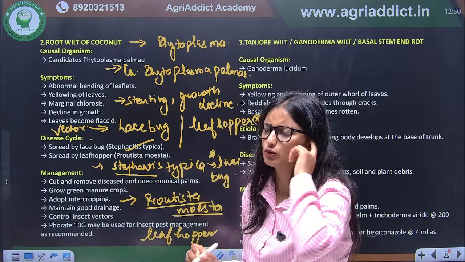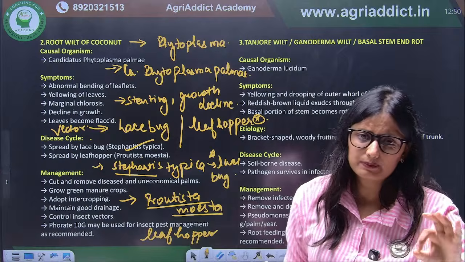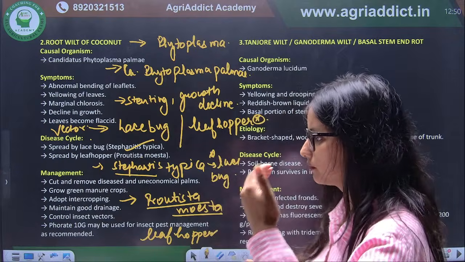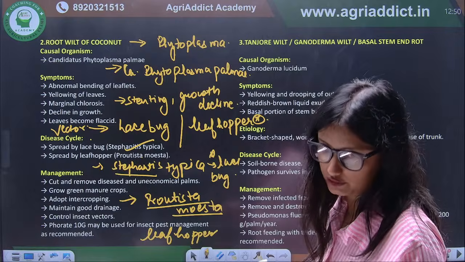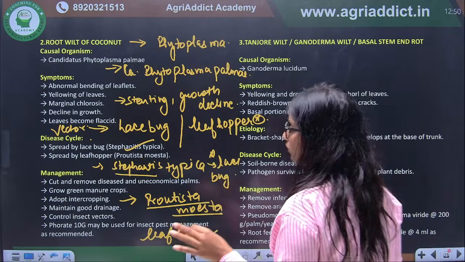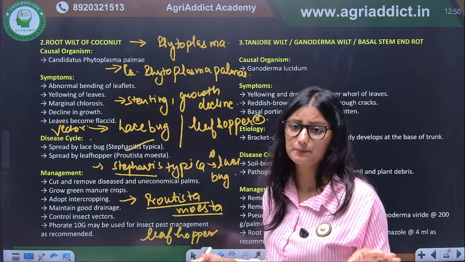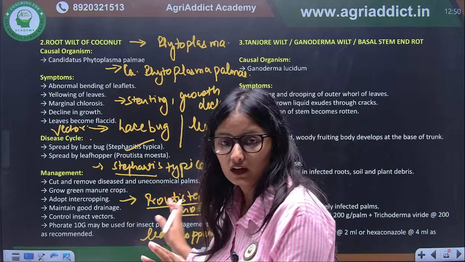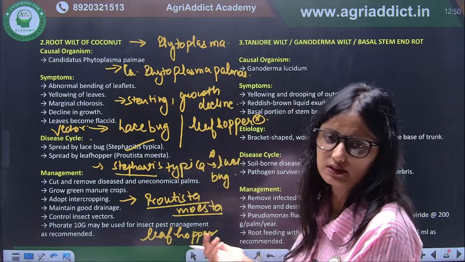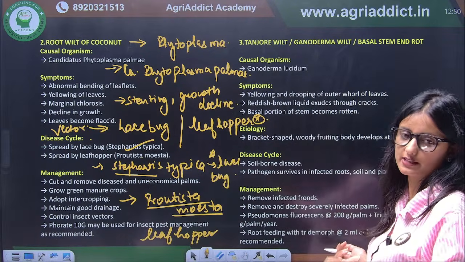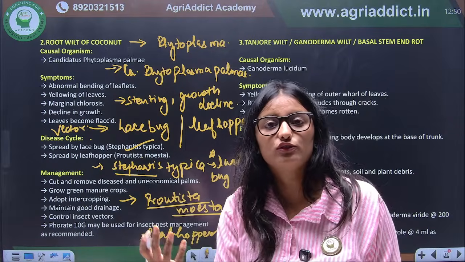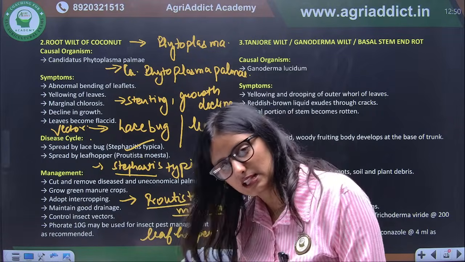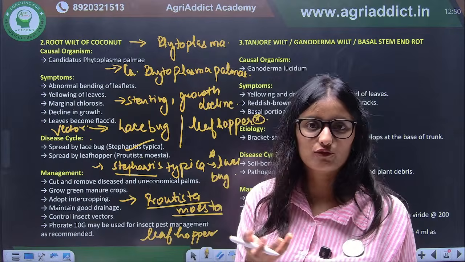Again, it is a phytoplasma disease. So sanitary practices, like taking healthy planting material, are one of the important strategies to control all these diseases. Okay, all these diseases like phytoplasma and spiroplasma are specifically mechanically transmitted. Since this is a vector disease, to control the vector we have to use different chemicals, like we use imidacloprid in case of white flies.